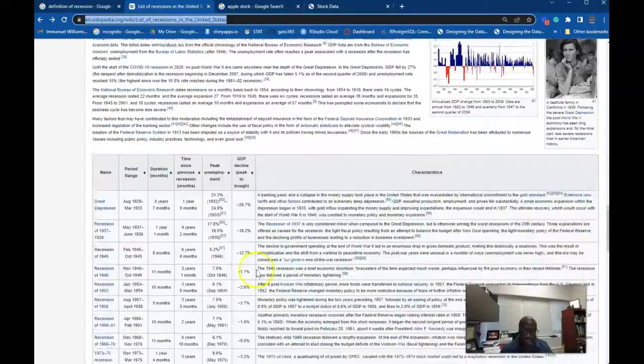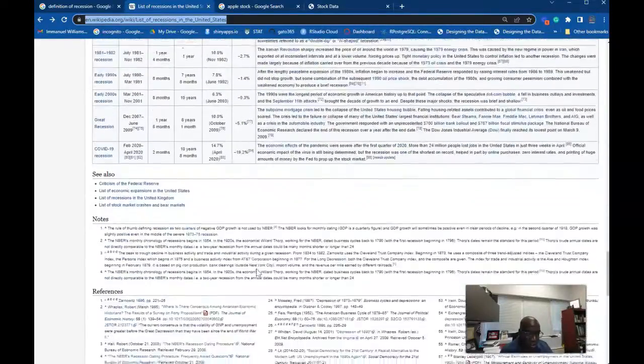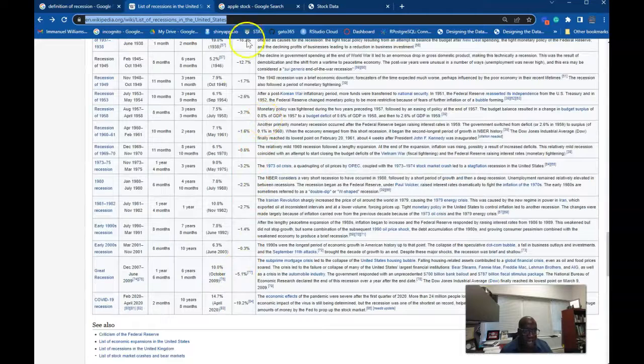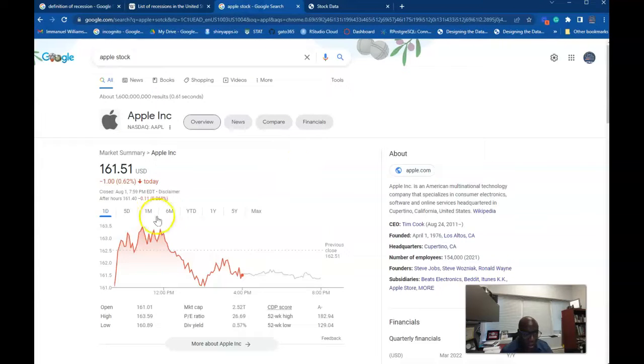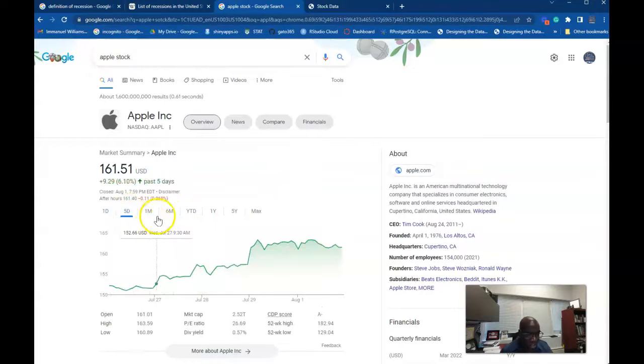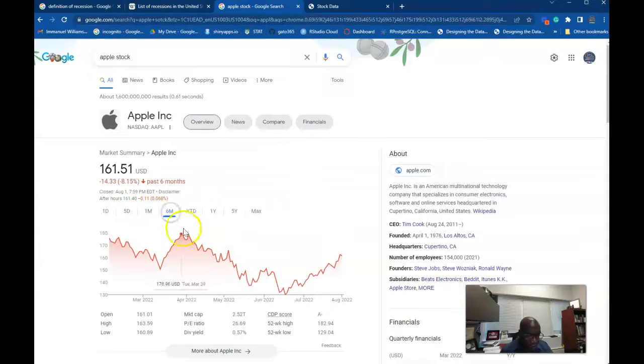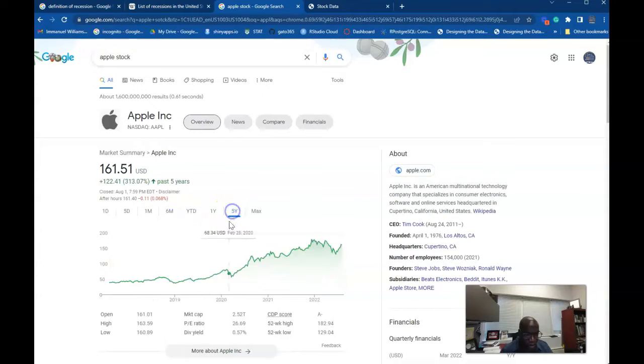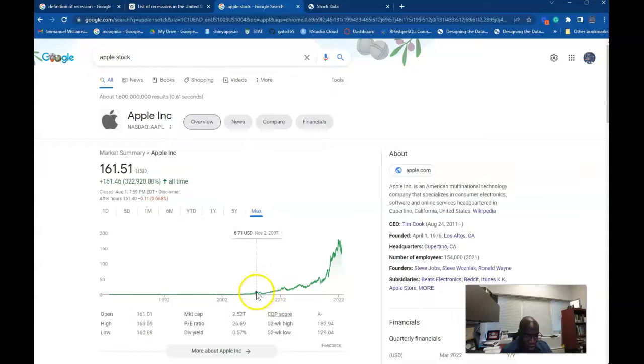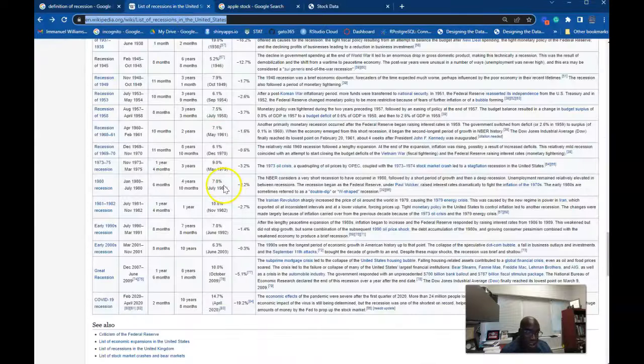And I just spent some time looking at this, reading through this, and I said, let me look at Apple stock. Again, I don't work for Apple, so I can do this. Looking at their year or 6 month or 5 year to date, or maybe even max, just to figure out what's going on in terms of the recession. And so, one particular recession that's really of interest is the Great Recession from December 2007 to 2009.